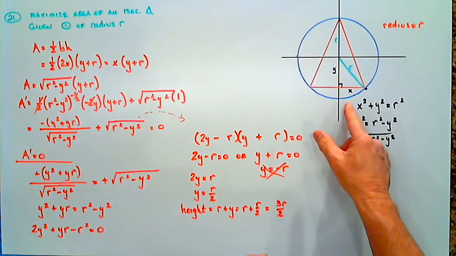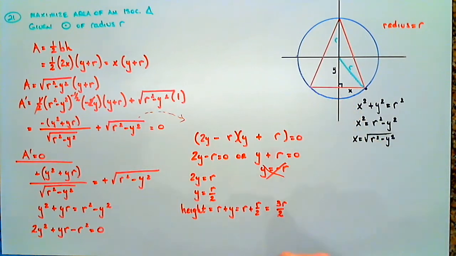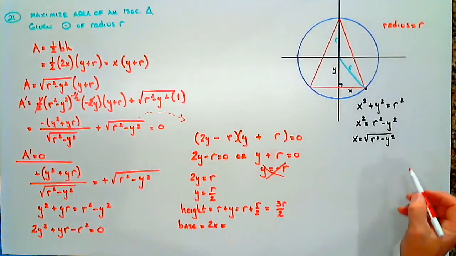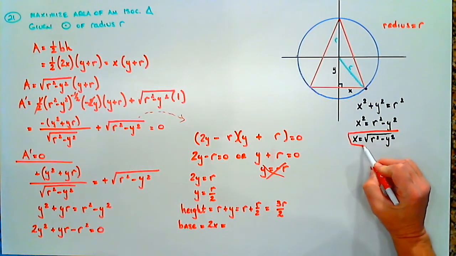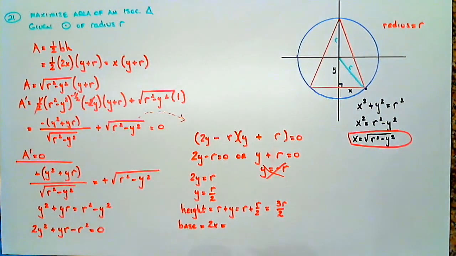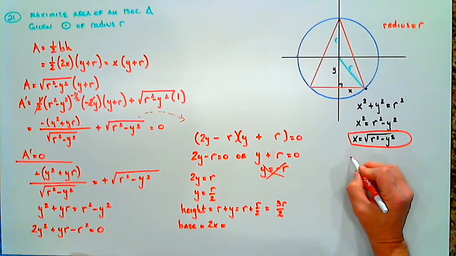We know what the base is. The base of this rectangle is 2x, right? So the base, based on our picture, is 2x. And we know what x is. We can go all the way back. Oh, here it is right here. To here. And we can say, okay, what does 1x equal?